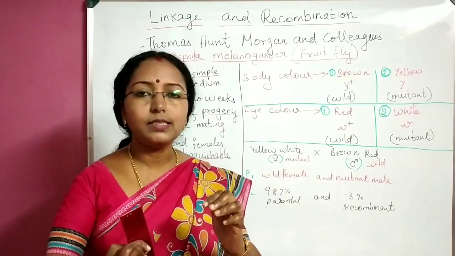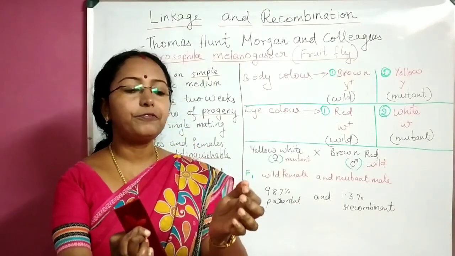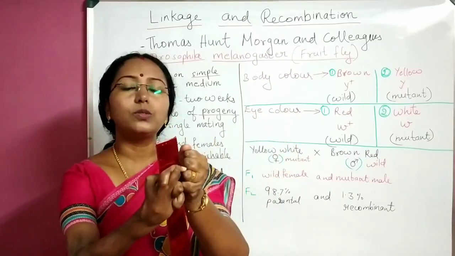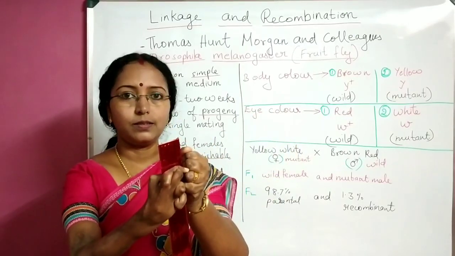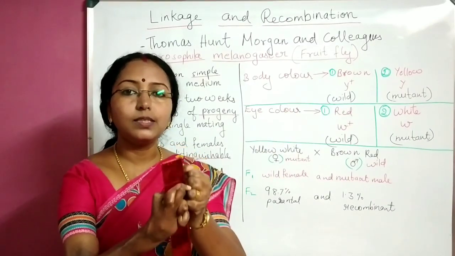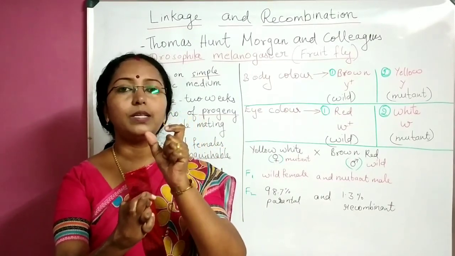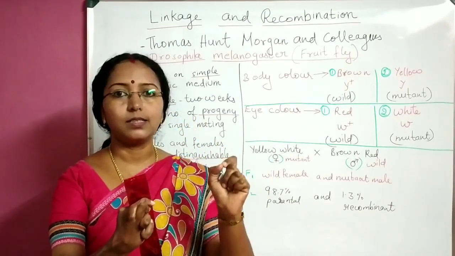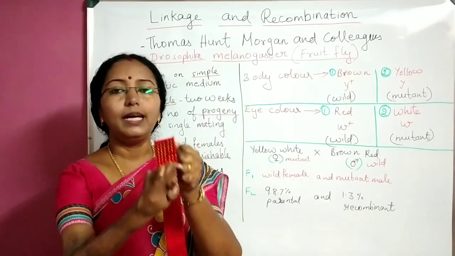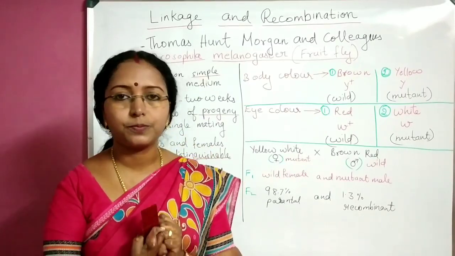After F1, what's the next thing? Self-crossing of F1. So F1 progenies, males and females, whatever they got, those were intercrossed. So here we cannot use the word self-cross. Instead, we are using the word intercrossed. So these are the terms which you should be very careful while writing your answers. Don't write self-crossed but intercrossed. Okay? F1 progenies were intercrossed and we are waiting for F2.